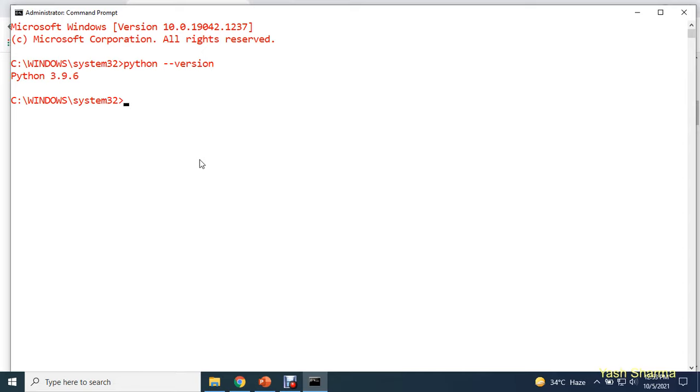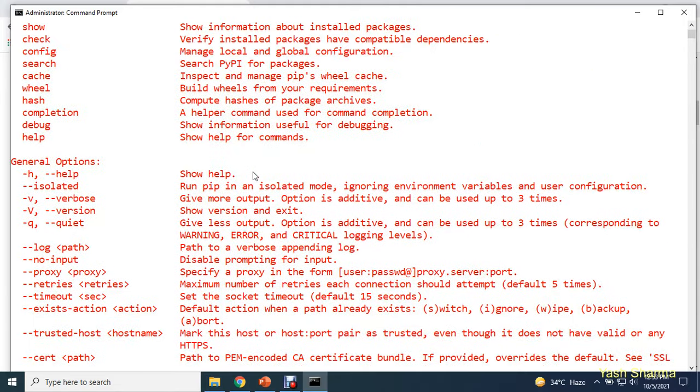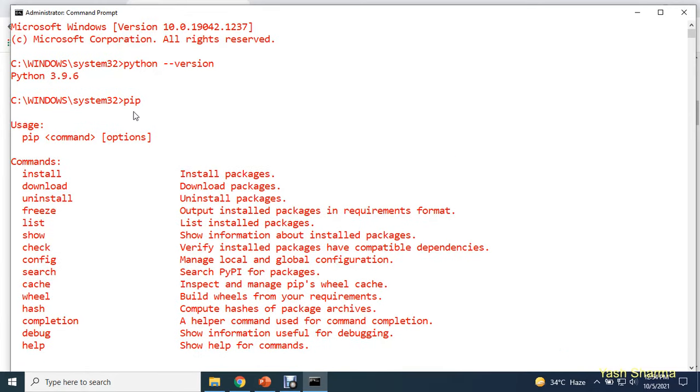Now the next thing you need to check is, you need to type in here pip. You need to enter pip in your command prompt and then press enter. The moment you press enter, it will give you some options. And guys, if you are getting these options, that means pip is also available. Now, pip is a Python package installer, and using this pip we need to set up some configurations. We need to install some packages, and in order to install those packages we are going to use pip.